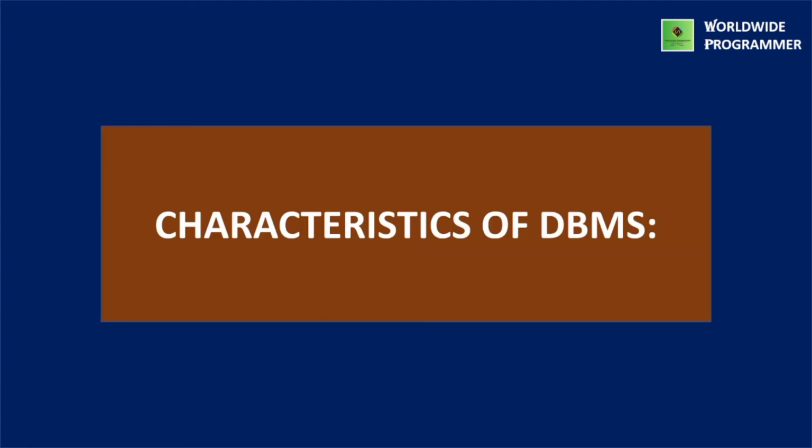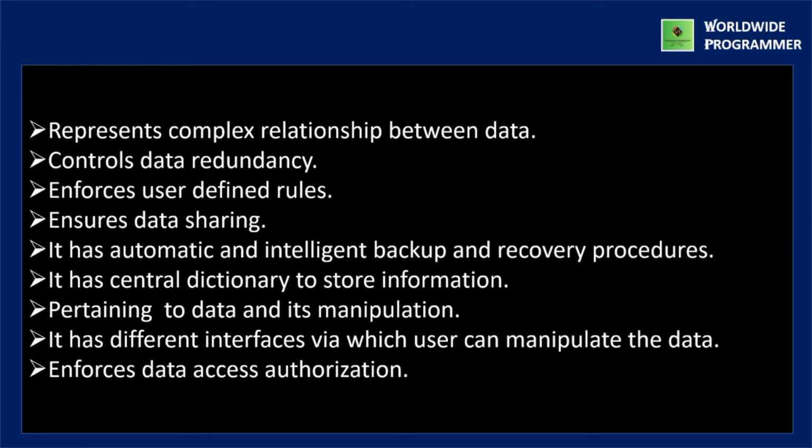Then next one is characteristics of DBMS. Characteristics of DBMS or database management systems are: first one is represents complex relationship between data. Next one is controls data redundancy. Next one is enforces user defined rules. Next point is ensures data sharing. Next point is it has automatic and intelligent backup and recovery procedures.